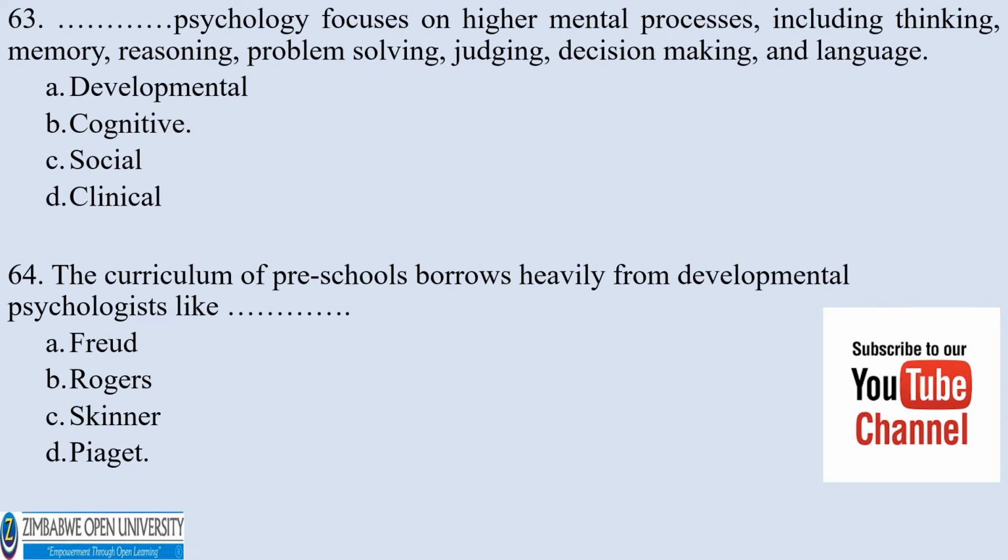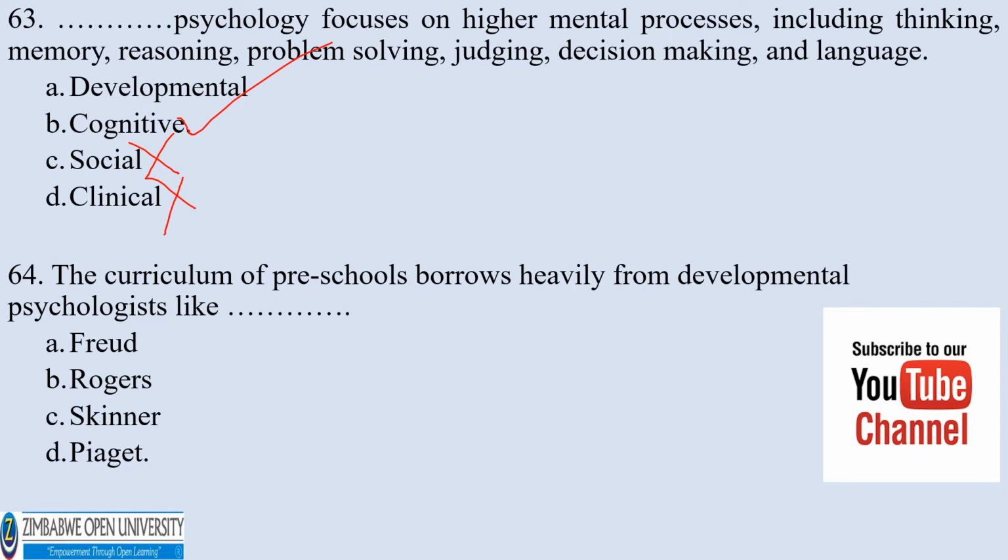Number 63. Dash psychology focuses on higher mental processes, including thinking, memory, reasoning, problem solving, judging, decision making, and language. Which specialty of psychology is this? A, developmental, B, cognitive, C, social, D, clinical. The correct answer is cognitive.